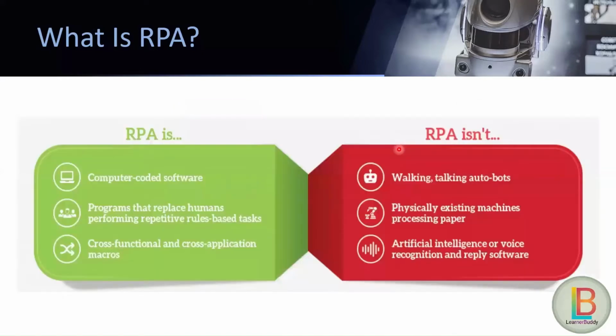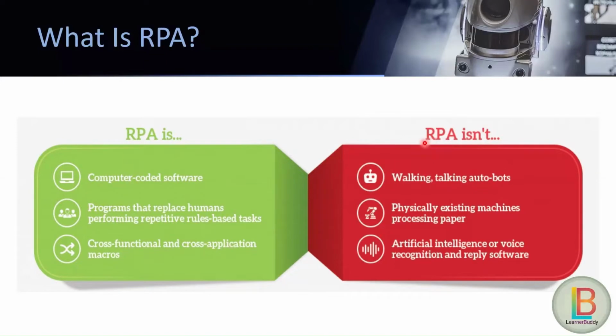So now we know the definition of RPA, but we need to know what RPA actually is and what RPA actually isn't. Let us take a look at what RPA actually is. Any computer coded software that is capable of doing rule-based and repetitive tasks can be termed as RPA. Any programs that replace humans performing repetitive rule-based tasks can be considered as RPA. Any cross-functional and cross-application macros are also termed as RPA.